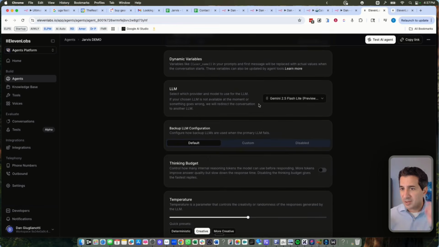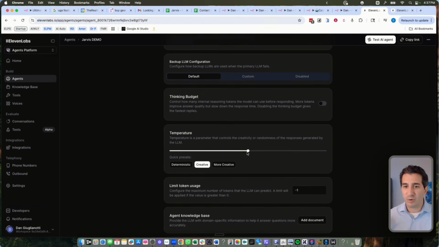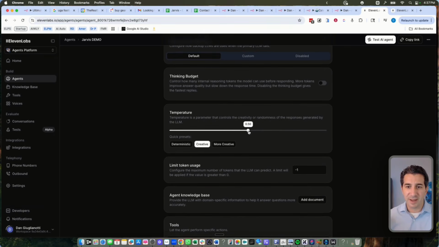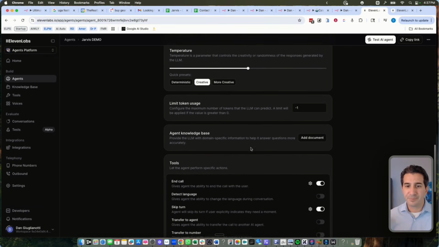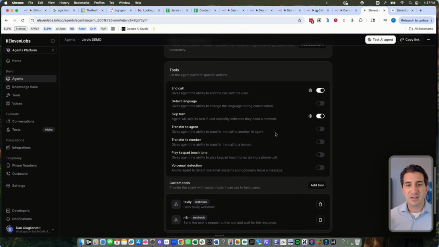I just left it on Gemini 2.5 Flash Lite. You can change your temperature to make it more or less creative. I left mine here at 0.5. And then you give it the ability to use certain tools that are already built in. End call I found incredibly helpful because you can say, hey Jarvis, you can end the call, or hey, whatever the name is, you can end the call, and you don't have to click any buttons, so it's hands-free. Skip turn, I like this as well. Say, hey, I need a minute, so it doesn't keep bugging you.